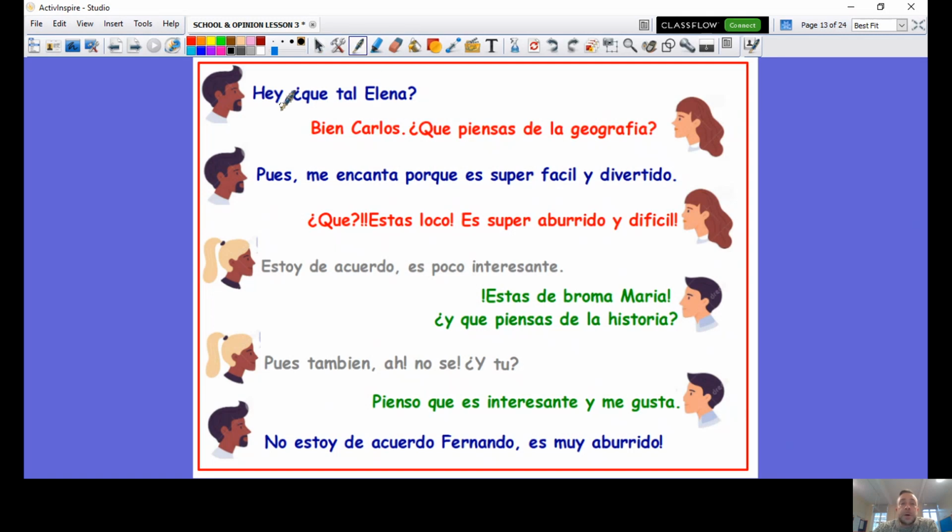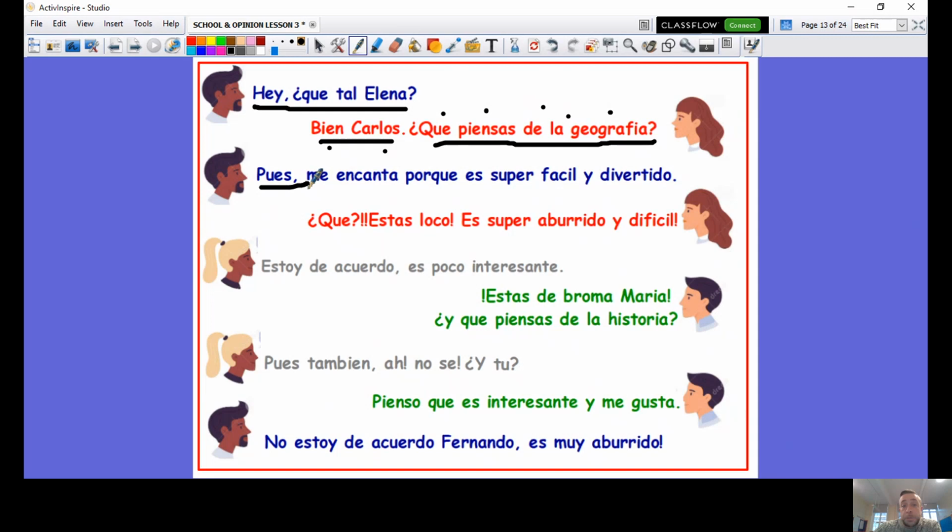So, here we go. Hey, ¿qué tal, Elena? What does that mean in English? That's right. Hey, how are you, Elena? And she says, bien, Carlos. ¿Qué piensas de la geografía? What does that mean in English? Excellent. It means good, Carlos. What do you think about geography?